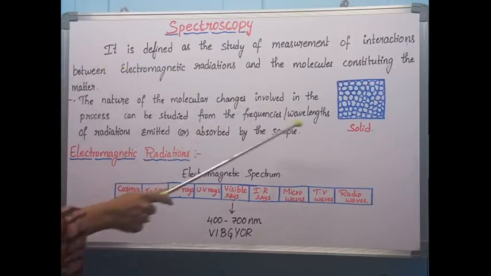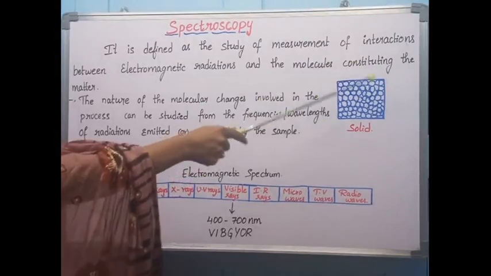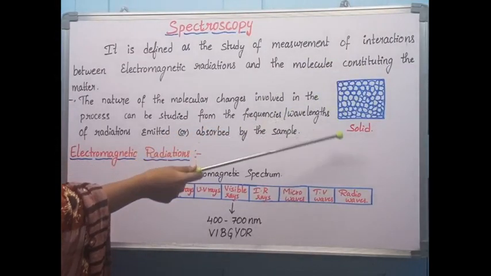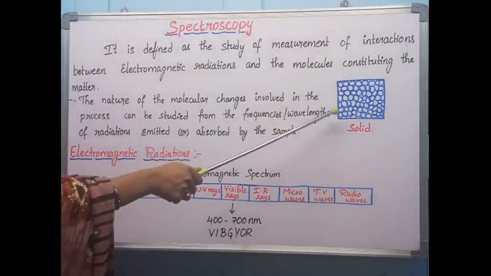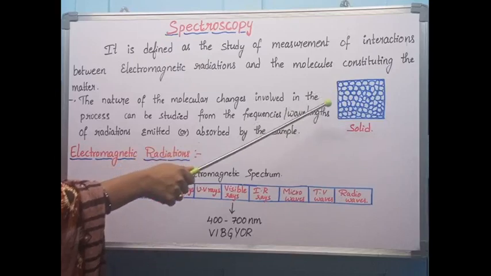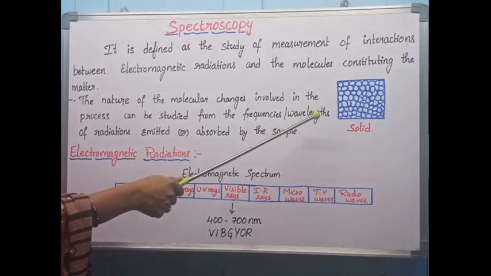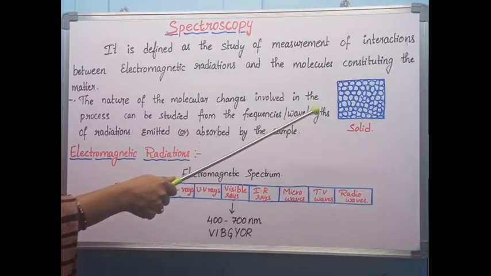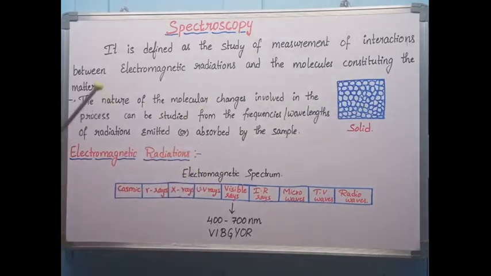So we know matter in the universe exists in three different forms: solid, liquid and gas. If we observe inside, there will be some molecules. Matter consists of molecules. Again, molecules consist of atoms. Whenever you pass electromagnetic radiations through the matter, there are certain changes taking place, like emission or absorption. After these changes, you'll get a spectrum. That spectrum is useful for studying the structure of the particular substance.